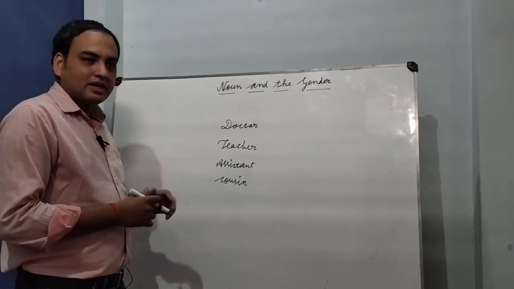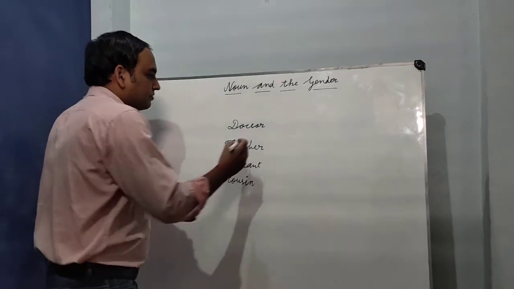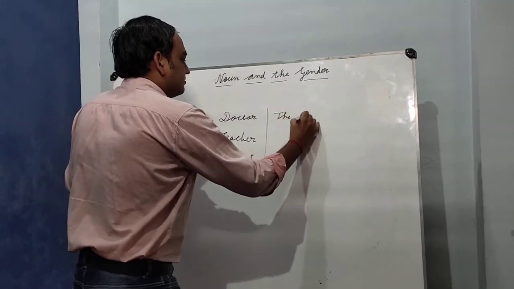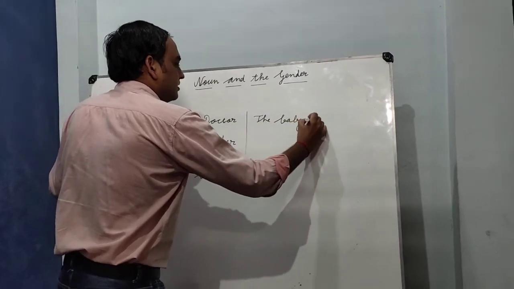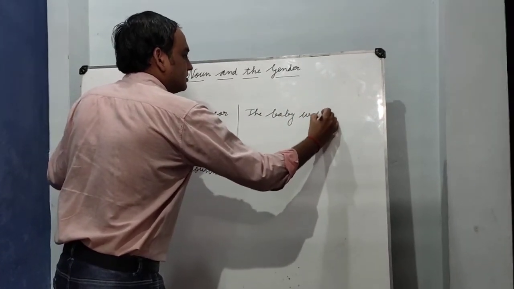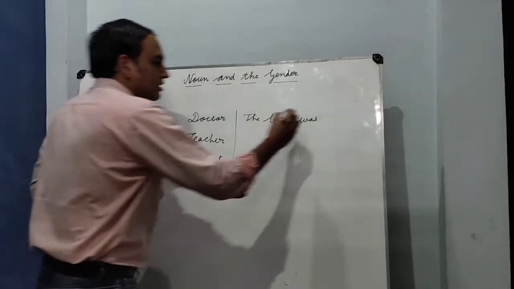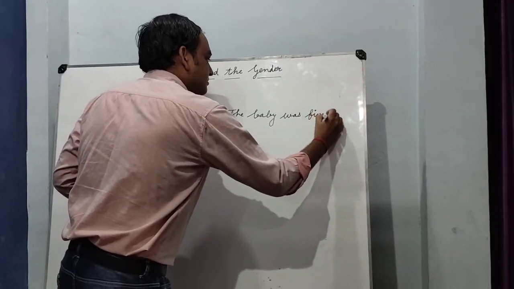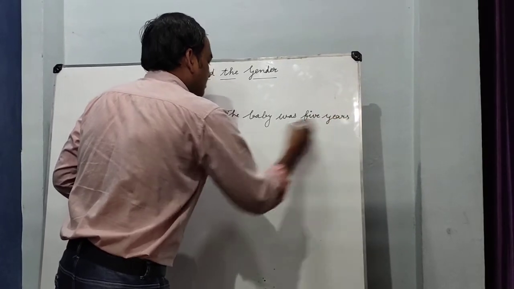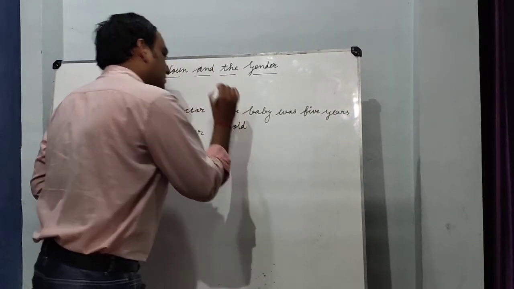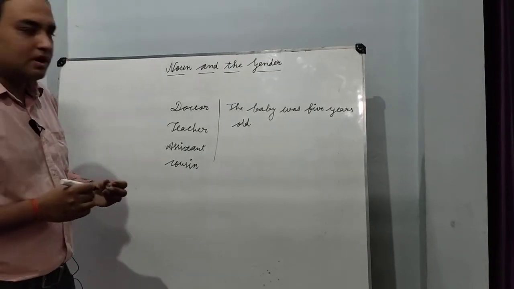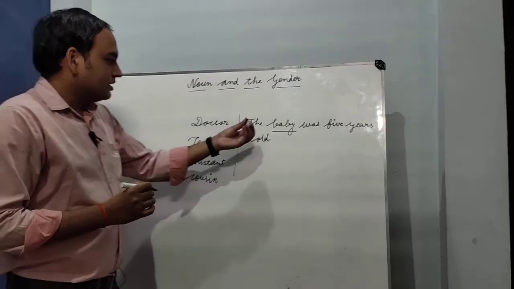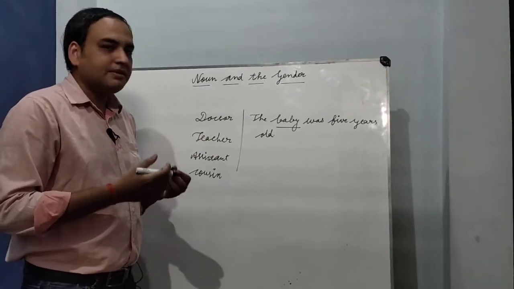So I will give an example. Suppose the baby was 5 years old. Okay, here we don't know what the gender of the baby is. Okay, it may be he, it may be she.